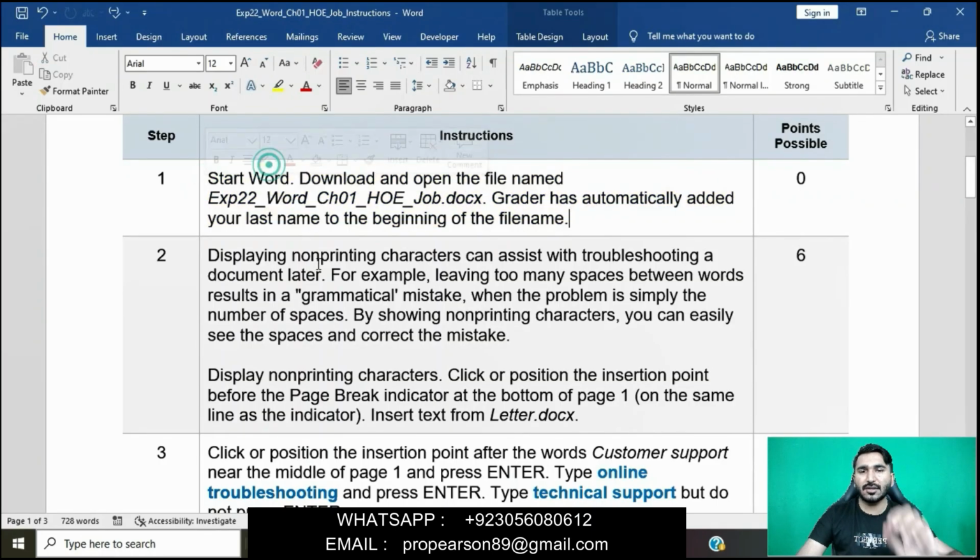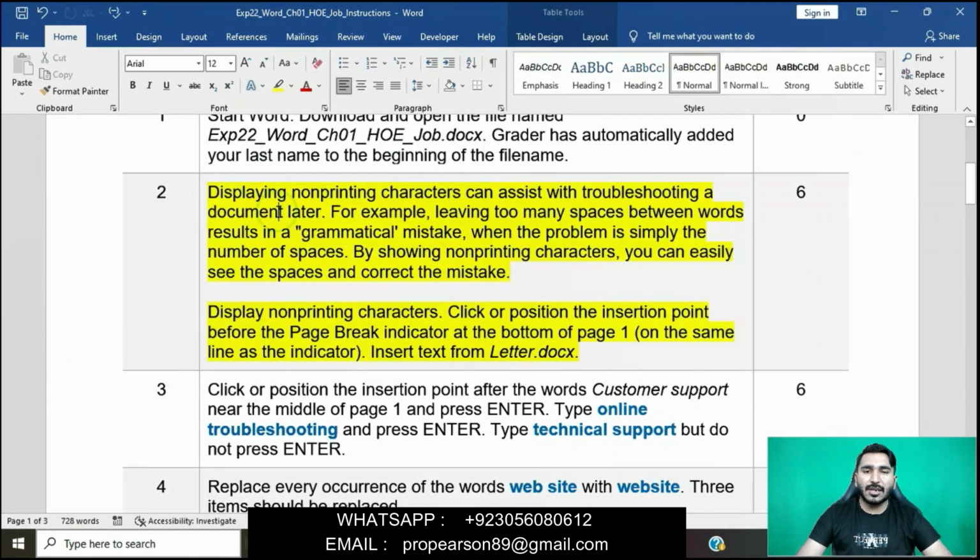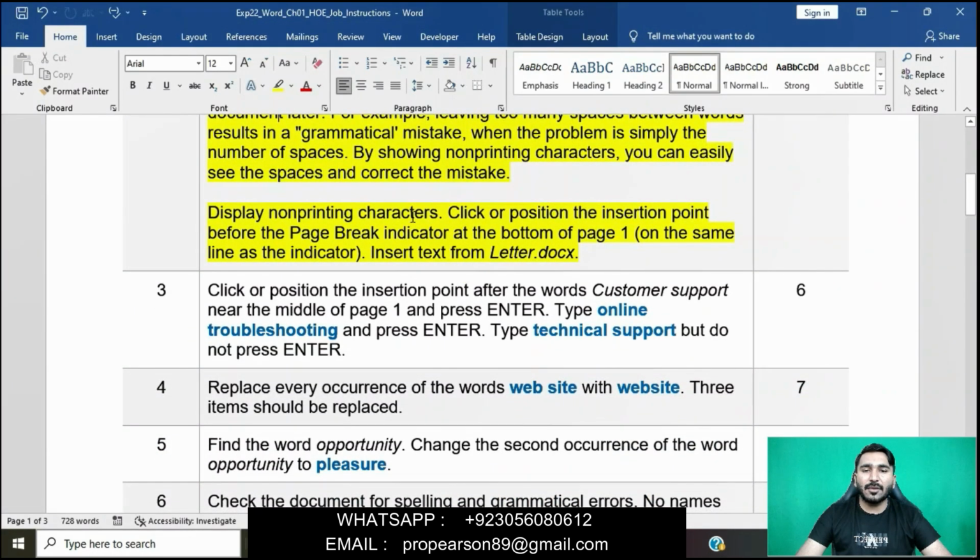Question number 2 says: Displaying non-printing characters can assist with troubleshooting a document. For example, leaving too many spaces between words results in a grammatical mistake. When the problem is simply the number of spaces, by showing non-printing characters you can easily see the spaces and correct the mistakes. Display non-printing characters, then position the insertion point before the page break indicator at the bottom of page 1 and insert text from the letter document.